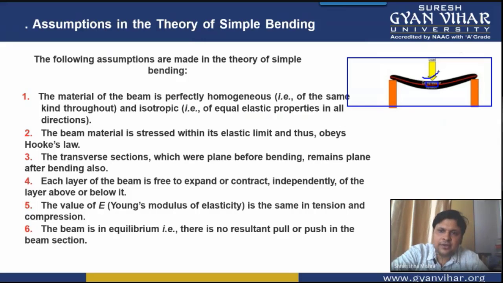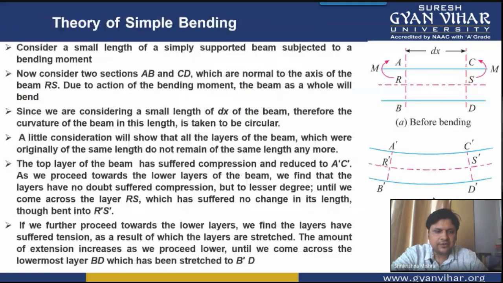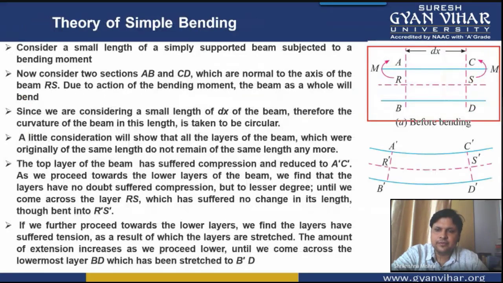We are zooming it out, and let this small portion be represented by this diagram, in which the upper plane is AC, the lower plane is BD, and the middle plane, the center plane, is RS.